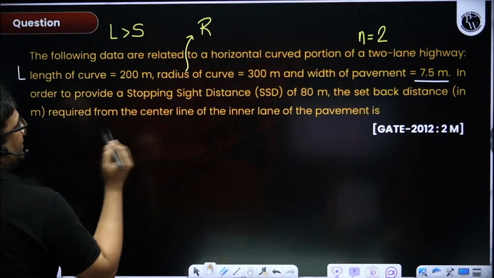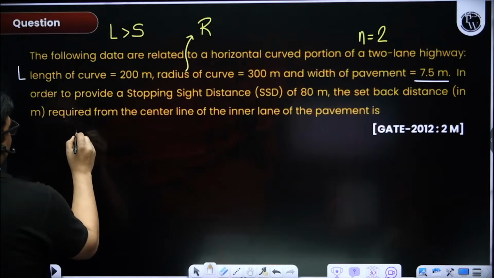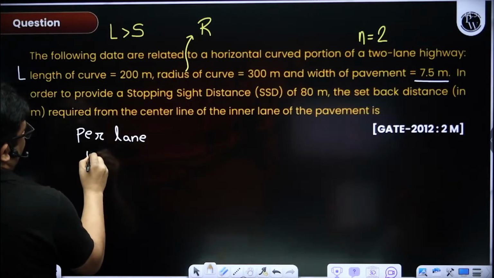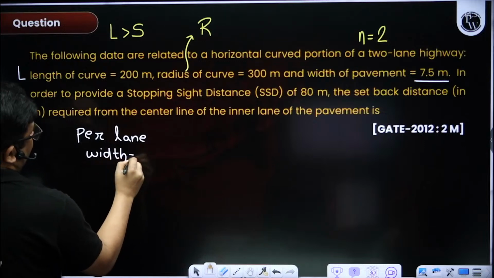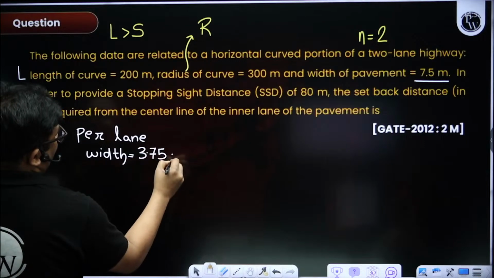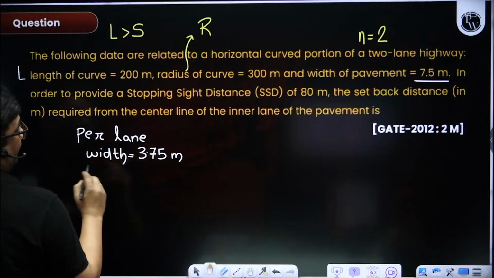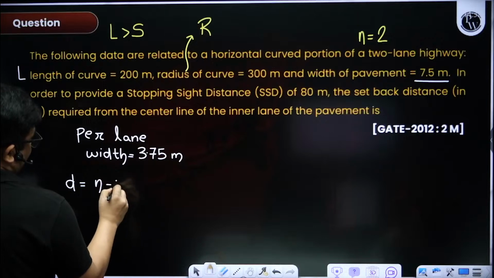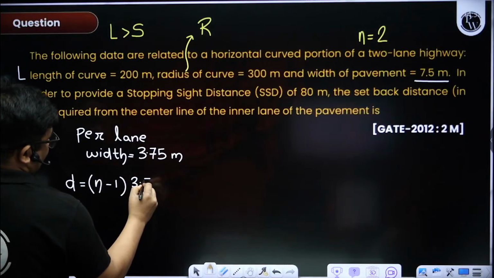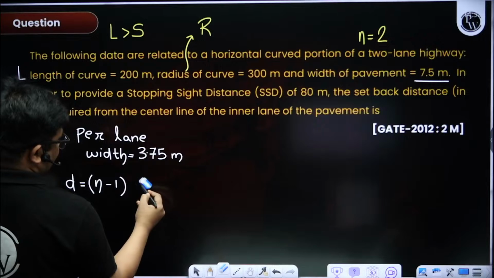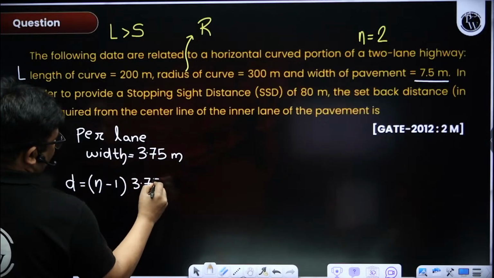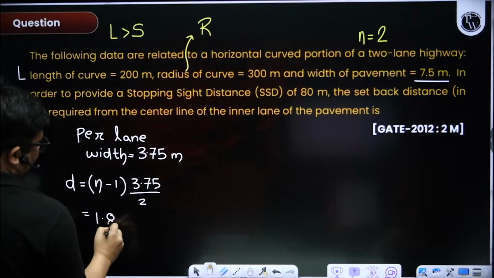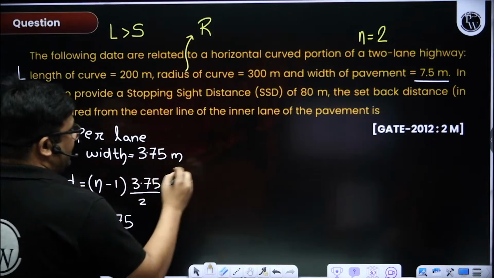They have given the width of the pavement as 7.5, so per lane width will be 3.75. Half of that is 1.875. D will be n minus 1 times... we used to take 3.5 by 2, here we will take 3.75 divided by 2, which is 1.875. Very little variation. Now give me the alpha by 2.